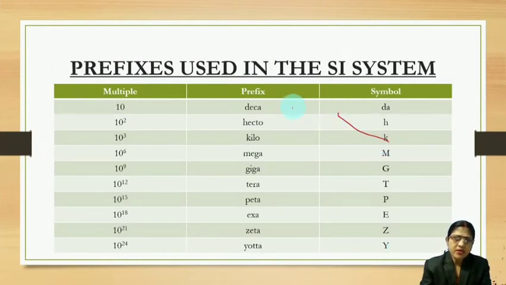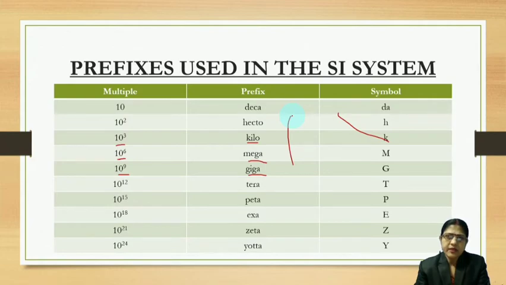And here, important is kilo, which you are all acquainted with. 1 kilogram is equal to 10 to the power 3 gram, that is 1000 gram. And 10 to the power 6 is mega, and 10 to the power 9 is giga. Sometimes an objective question may be asked from this, or you need to convert to the proper SI unit while solving numericals.